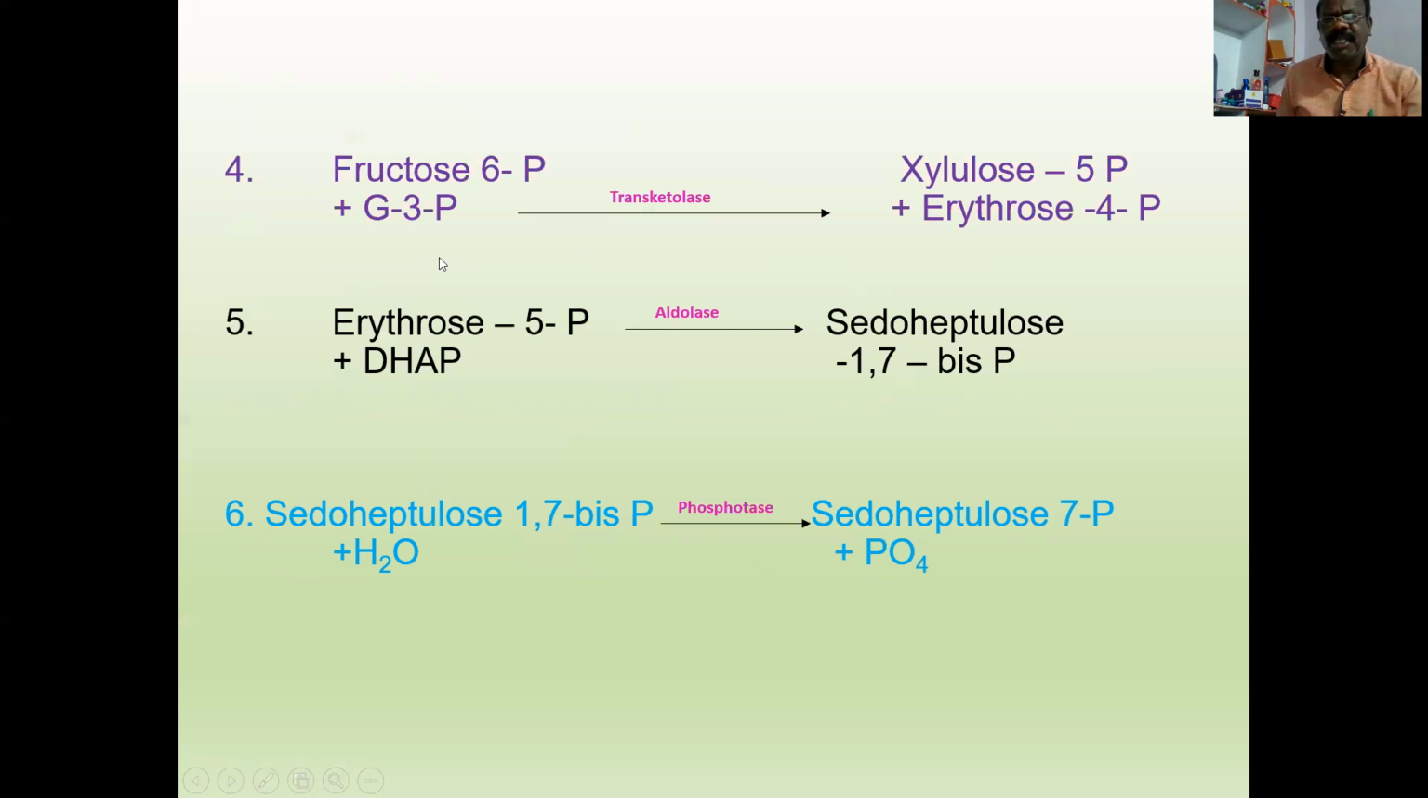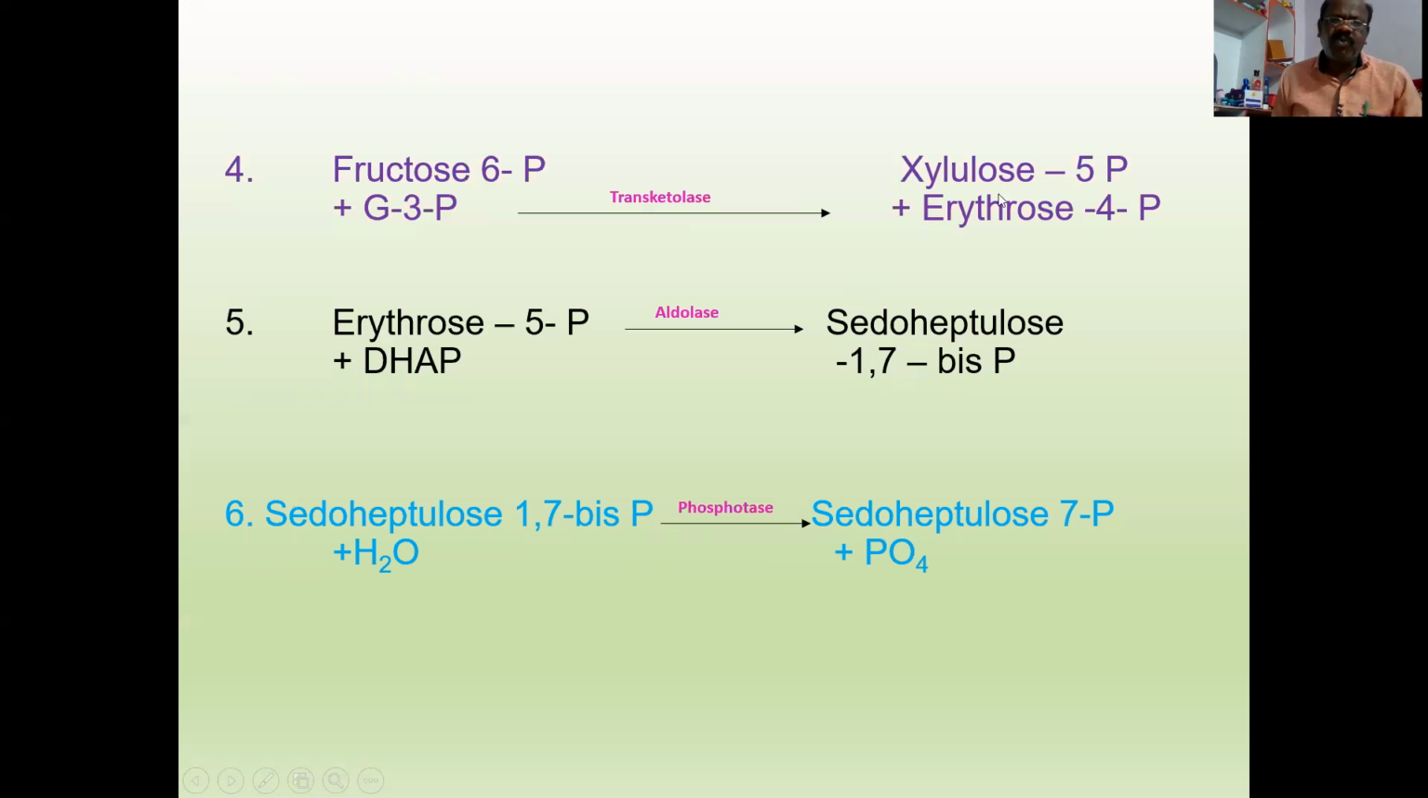Fructose 6-phosphate in the presence of transketolase enzyme reacts with a glyceraldehyde 3-phosphate molecule to form 1 molecule of xylulose 5-phosphate and 1 molecule of erythrose 4-phosphate. Here fructose 6-phosphate is a 6-carbon compound and glyceraldehyde phosphate is a 3-carbon compound, so 6 plus 3, 9. Xylulose 5-phosphate is a 5-carbon compound, whereas erythrose 4-phosphate is a 4-carbon compound. So 5 plus 4, 9.